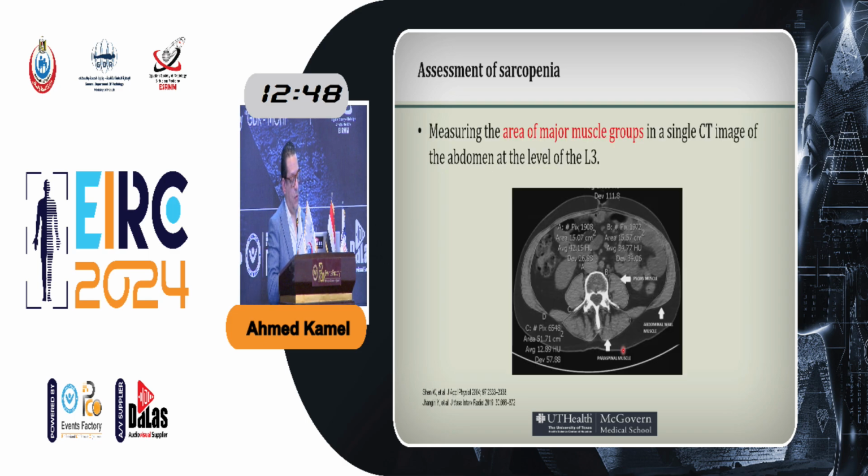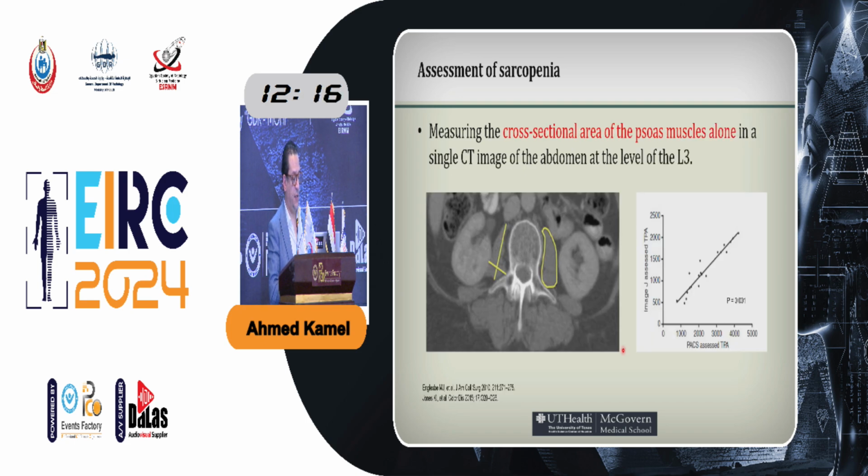So investigators started to use the area of the major muscle groups as a measurement for sarcopenia. For example, this group drew a region of interest over the major muscle groups in a CT image at the level of L3, which is basically the mid-abdomen. They calculated the area of that, used it as a measurement of sarcopenia, and then correlated that with mortality later on.